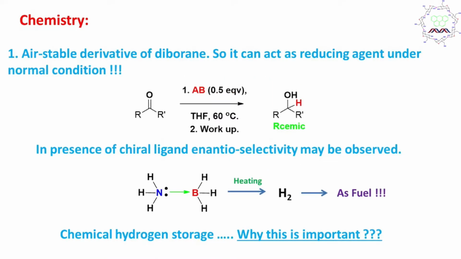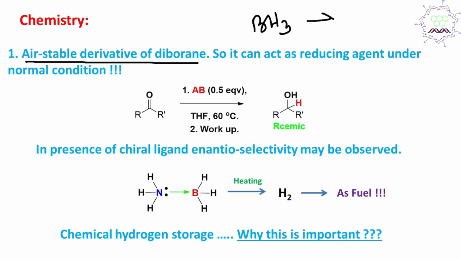Okay, fine. Now, what is the chemistry? As I told, when frustrated or single boys and girls get committed together, they become happy, and for a molecule, it becomes stable. That's why this reagent is an air-stable derivative of diboron, because generally boron compounds are not stable, and that's why you will not find BH3.